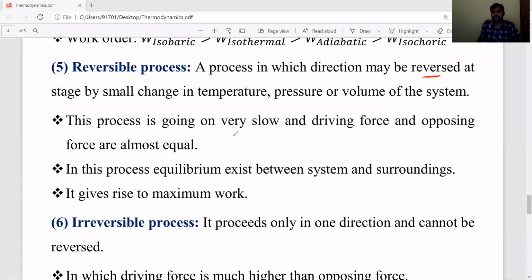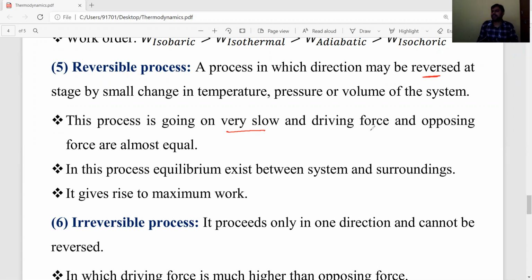These reversible processes go on very slowly. Why so slow? One step forward, one step backward, one step forward, one step backward. They have driving forces, the forward forces, and opposing forces backward. Both are almost equal. That's why front and back reversions are present.